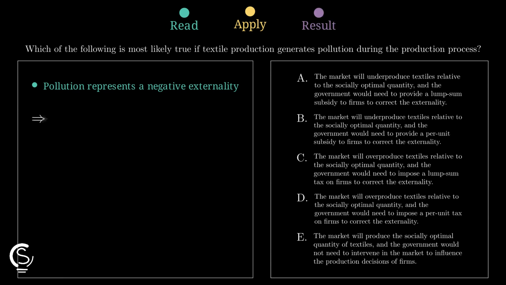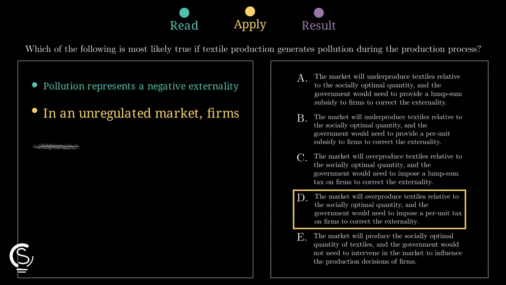To internalize that extra external cost, the government uses a per-unit tax, since each unit produced creates pollution and should face a matching corrective charge.